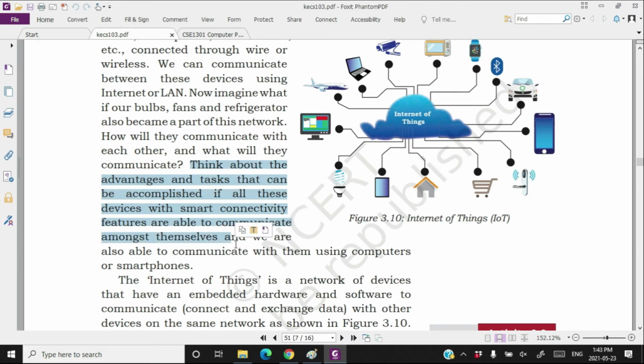We will be able to communicate with and control such devices using our smartphones. Like you must have seen an air conditioner ad in which they say wherever you are, just control AC using your smartphone. You will be able to control these devices through your smartphones, no matter where in the world you are. That power we will get if these devices are connected to the internet.